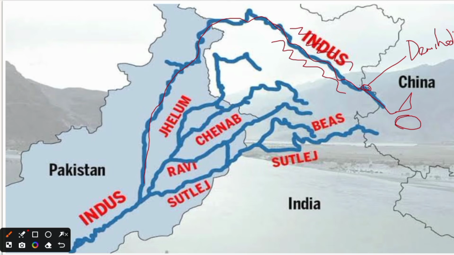The important tributaries of Indus are the Jhelum River, which originates from the Verinag Spring. The next comes the Chenab River, which is the largest tributary of the Indus River. Next is the Ravi River.